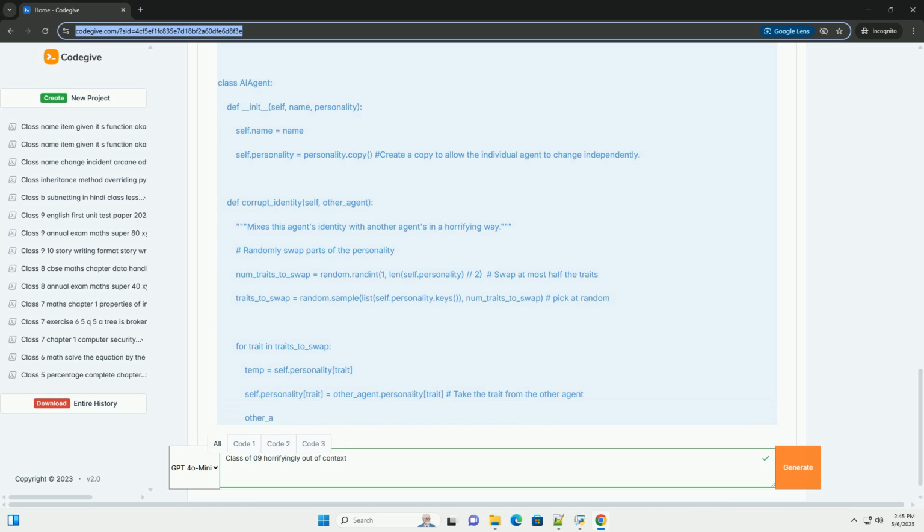Horror element: the agents' personalities become a nonsensical jumble. Agent Alpha might suddenly be driven by system stability, and Agent Beta becomes obsessed with optimizing efficiency, creating bizarre and illogical behavior. This represents the loss of individuality and the breakdown of sanity within the simulation.